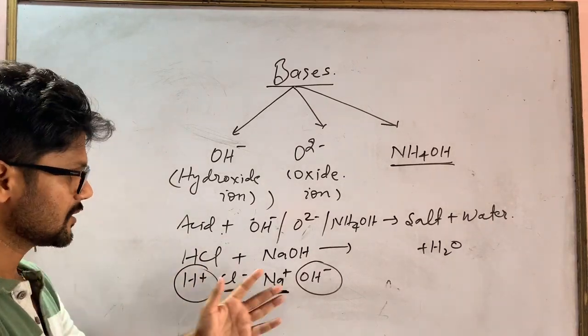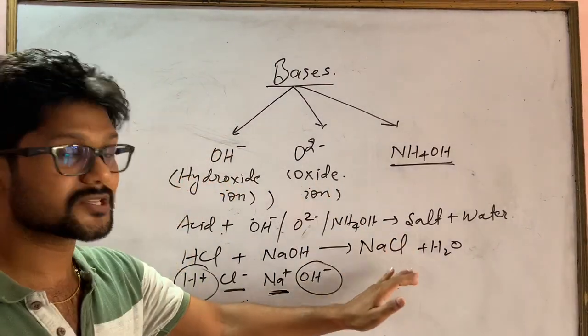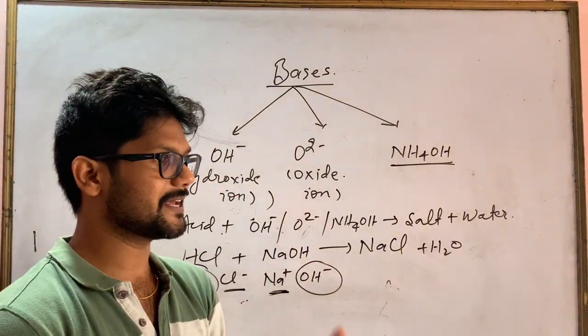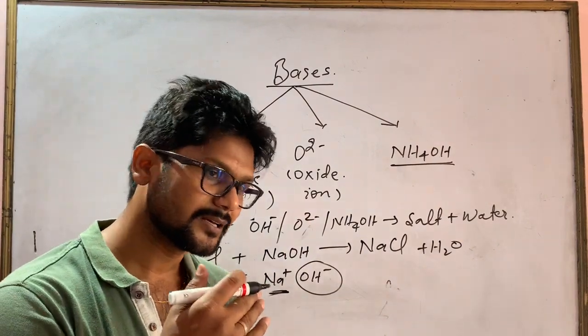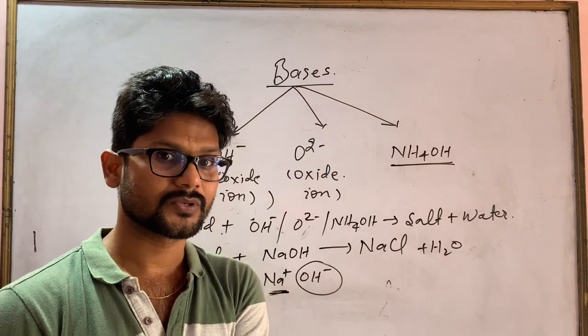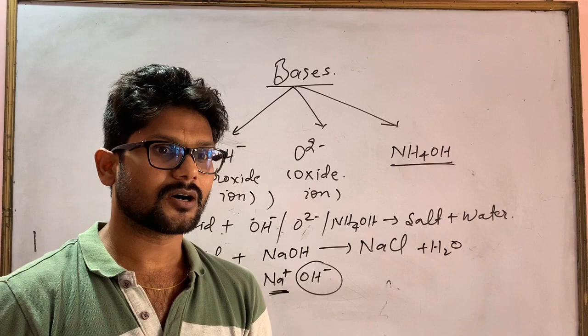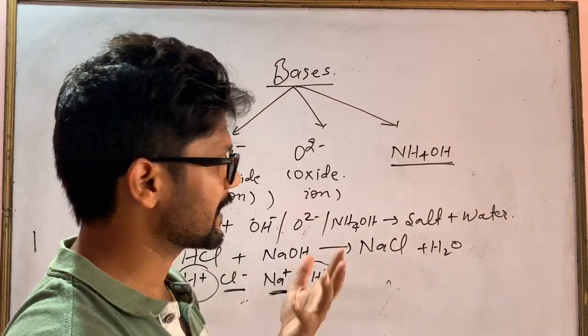It means they will form NaCl, and it is a salt because it doesn't contain hydroxyl ion or any replaceable hydrogen atom. So that is called salt. We will discuss it in the next or coming topic.